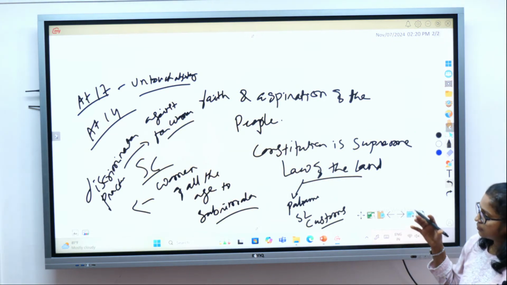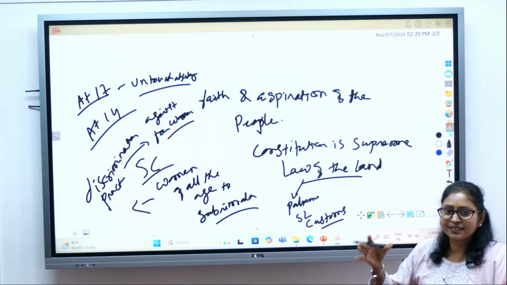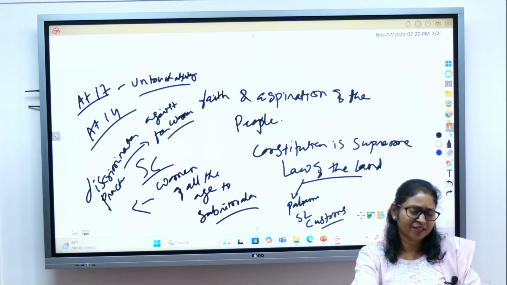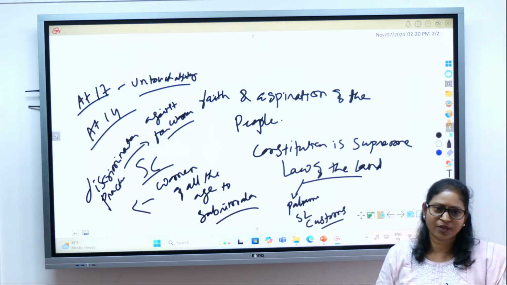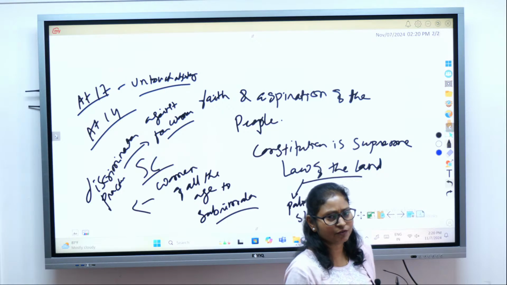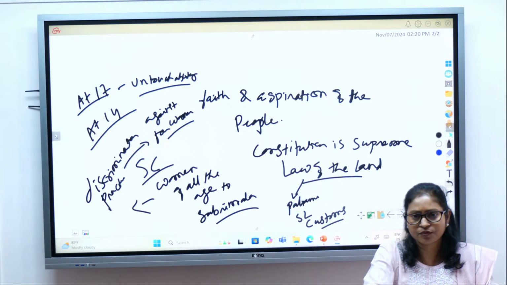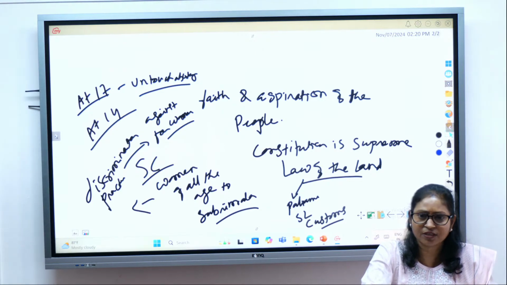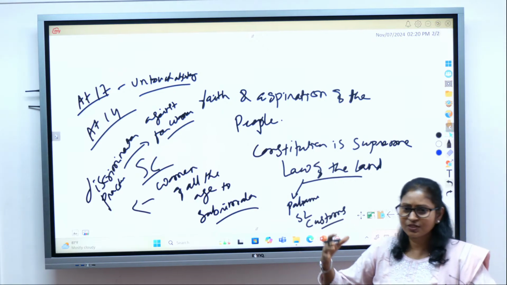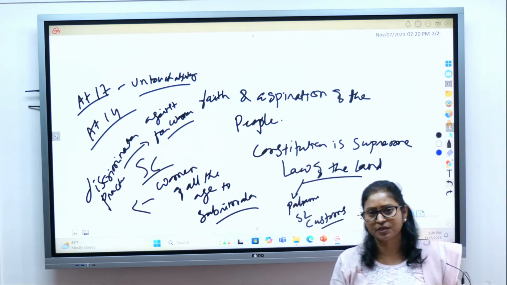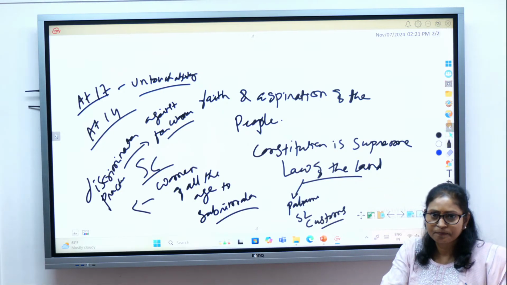The Constitution also talks about the faith and aspiration of the people, that what people aspire to, or what kind of society people want. So we want a society where there is freedom, where there is liberty of thought, expression, belief, worship. There is justice which is political and social in nature, where there is equality of status and opportunity. These things are contained in our preamble, right? The faith and aspirations are very much part of the Indian Constitution.